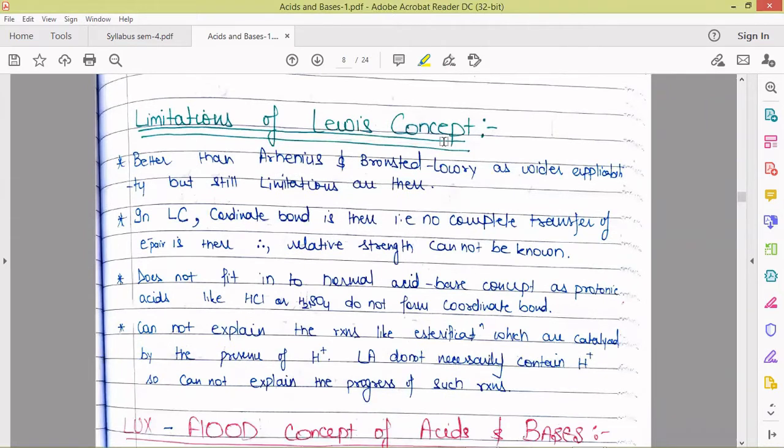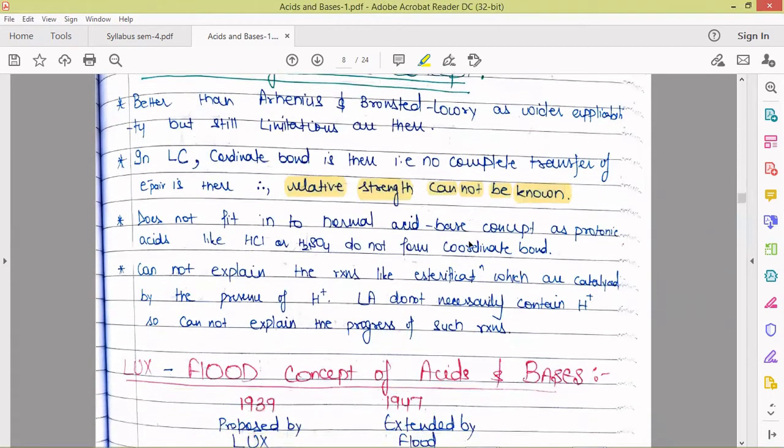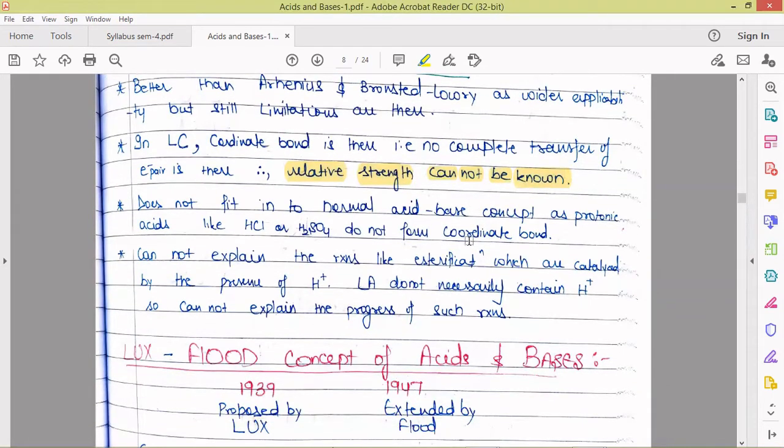Now, obviously, the Lewis acid-base concept has wider applicability than the Arrhenius and Bronsted-Lowry concepts, but still it has some limitations. In the Lewis concept, a coordinate bond is there and no complete transfer of electron pair is there. So the relative strength of the acids and bases cannot be known in the case of the Lewis acid-base concept. Also, it does not fit into the normal acid-base concept of proton donor and proton acceptor. So it cannot explain the acid-base behavior of HCl, H2SO4.